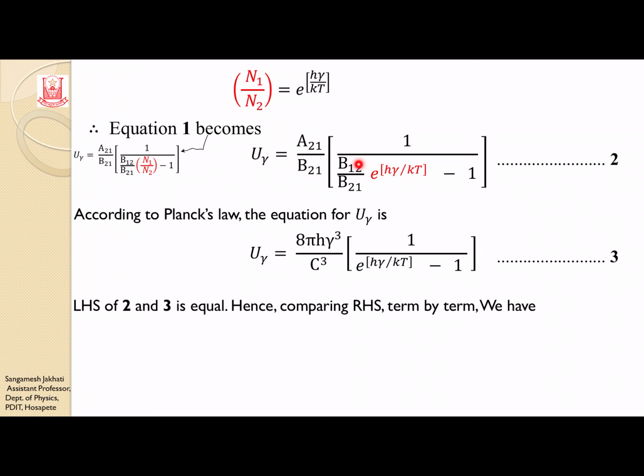In the same manner, beside this e to the power h nu by kT there is a factor 1. So 1 must be equal to this B12 by B21. So B12 by B21 must be equal to 1. So I'll write that A21 by B21 is equal to 8 pi h nu cube by c cube, and B12 by B21 is equal to 1. If we cross multiply B21 to the RHS, what happens is B12 becomes equal to B21.